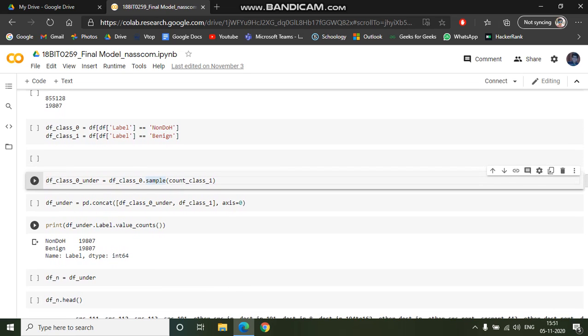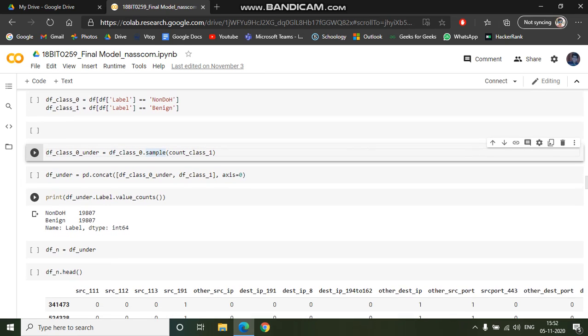So you can see here non-DoS also has 19,807 and benign also has 19,807. So this will make it unbiased, and by using random sampling we have picked random values from this class 0, that is the non-DoS dataset.